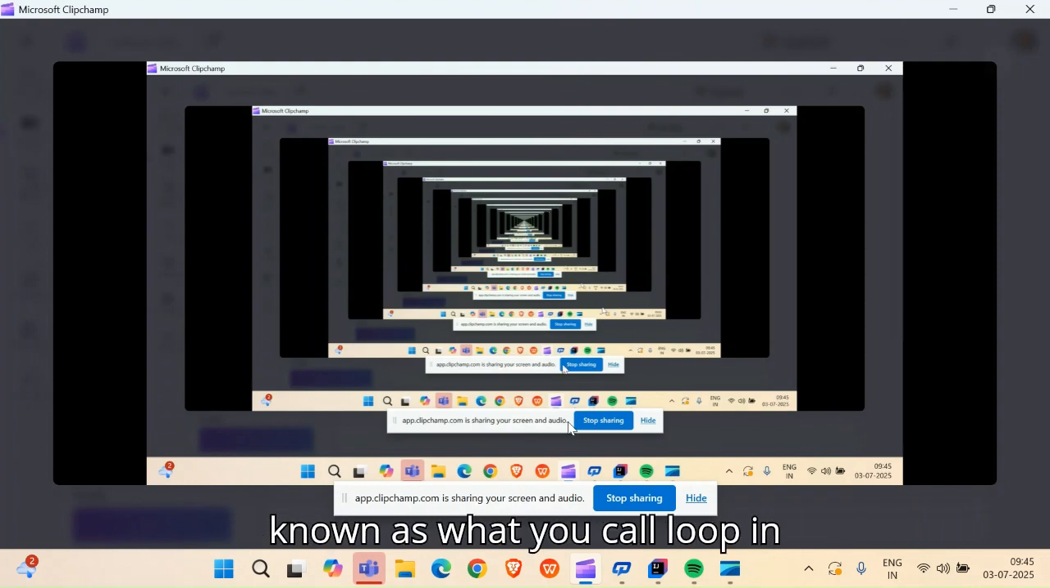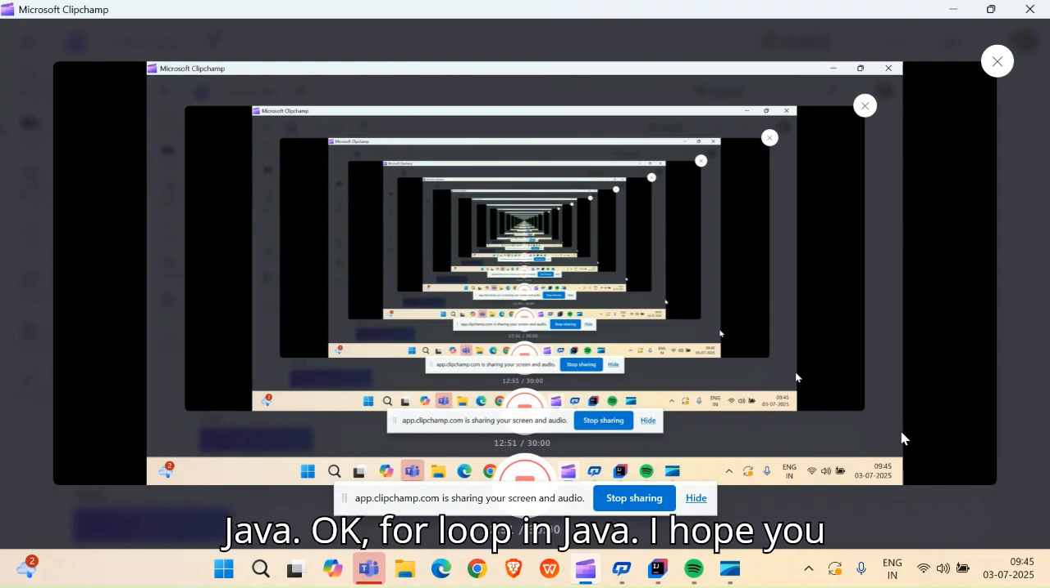So friends, this is known as loops in Java, the for loop in Java. I hope you liked my explanation, friends.